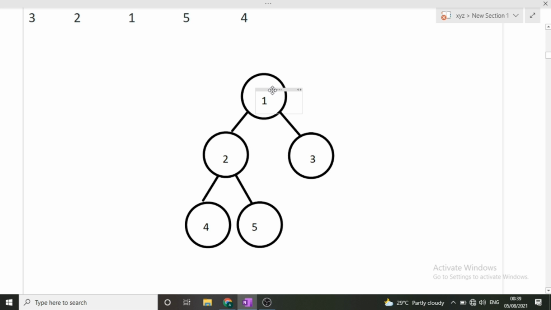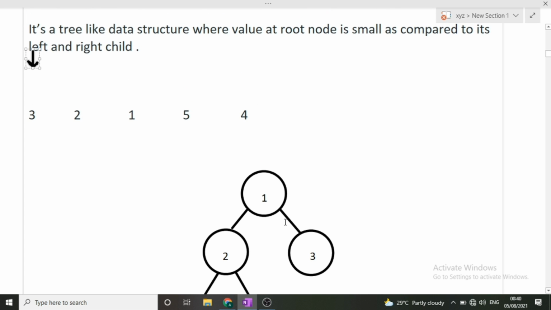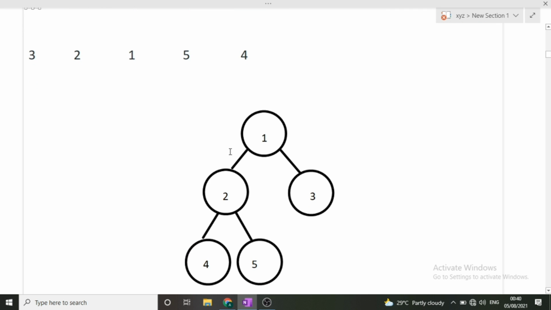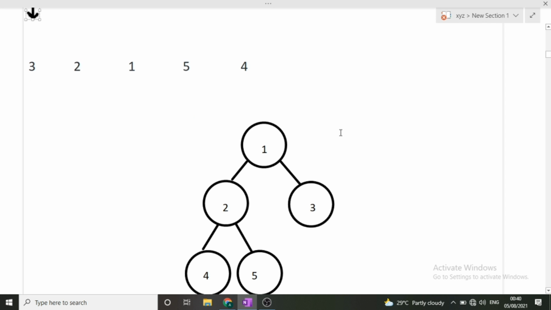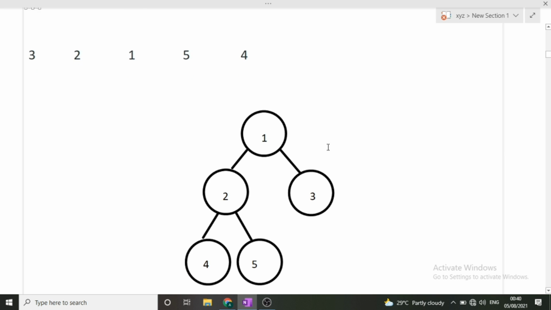So here the value of the root node is less than its child nodes. Similarly, 2 here is also a root node, so its value is less than its child nodes. So in a min heap, the value at the root of the tree, that is this node, is the smallest among all the values. I hope you got this concept of what a min heap is.